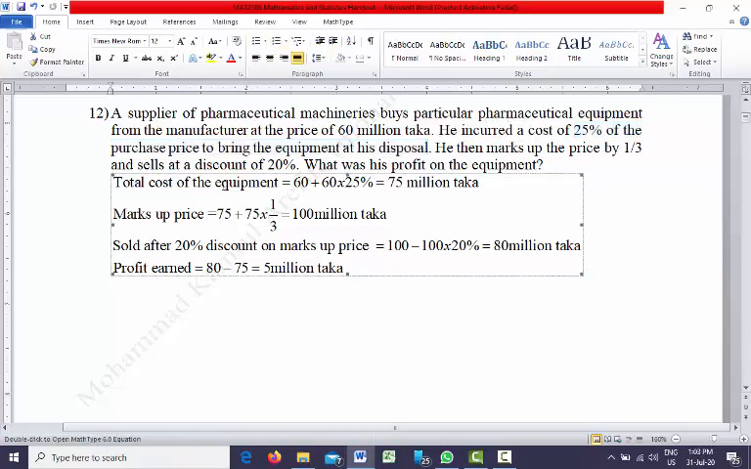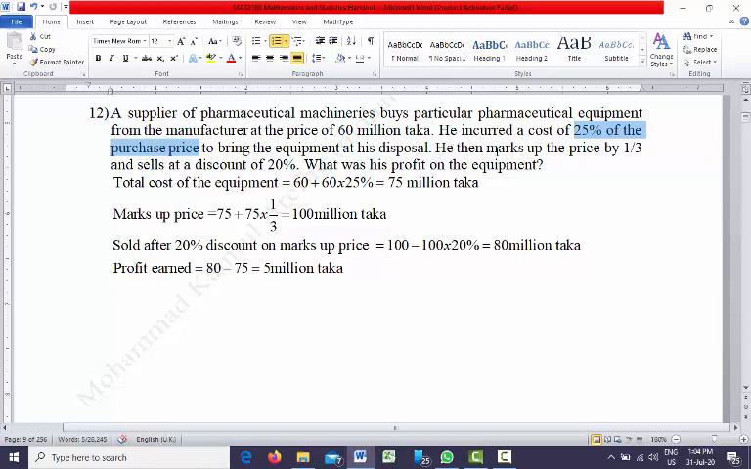Total cost of the equipment is equal to 60, the cost of the equipment, plus 60 multiplied by 25%. He incurred a cost of 25% of the purchase price, which is 60, so 25% of the purchase price means 25% of 60. So the total cost is 60, the cost of the machine, and 25% of 60, that's the transportation cost. So the total cost of the machine is 75 million taka.